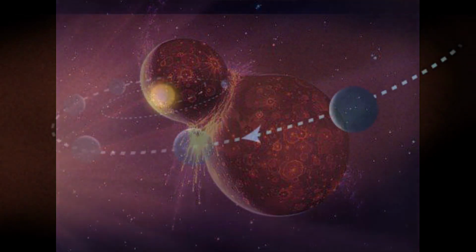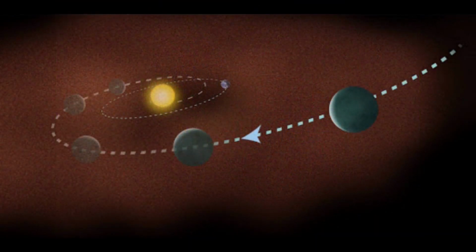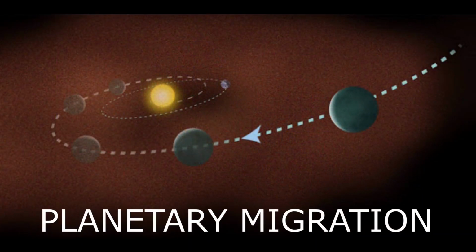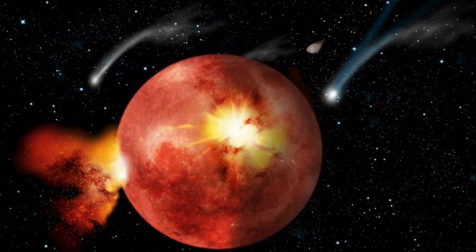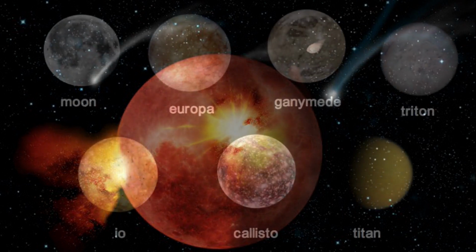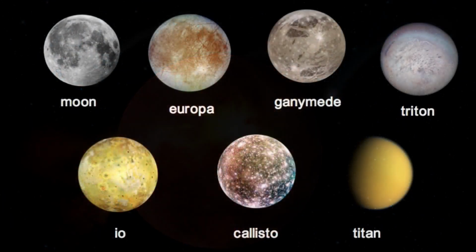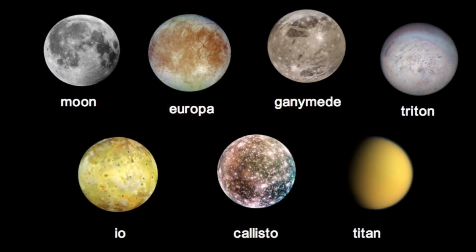The planets in the outer solar system migrated towards new orbits, which resulted in asteroids coming into the inner planets and colliding with them. This resulted in the formation of various craters, like on the moon. This bombardment period lasted hundreds of millions of years. There are currently 181 known moons in our solar system. Earth has one moon, which we see in the night sky, but Jupiter has 67 moons.